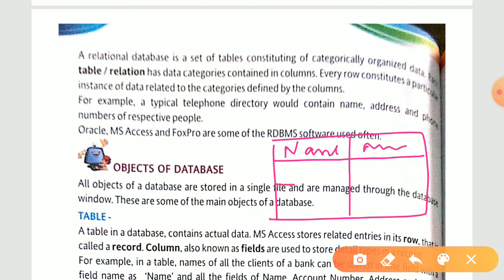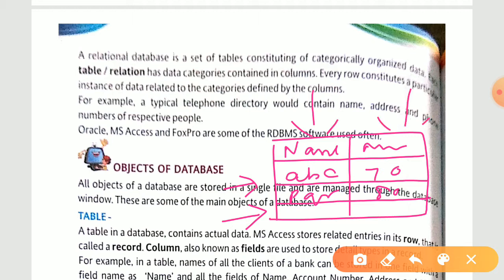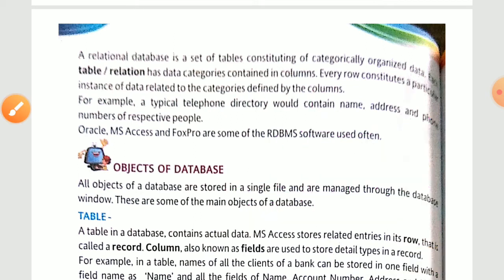Now over there in the rows we have a particular set of data. Likewise, let's say the student name is ABC and he has secured 70 marks. Student name is PQR and he has secured 80 marks, like that. So in every row we have data and in every column we have categories. So these are the categories and this is particularly your data. That is the meaning of this paragraph.